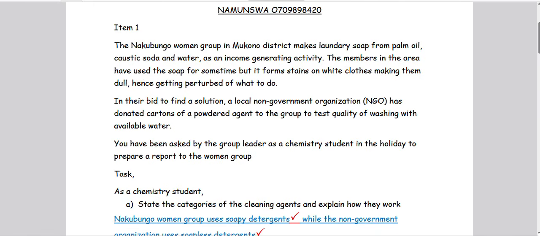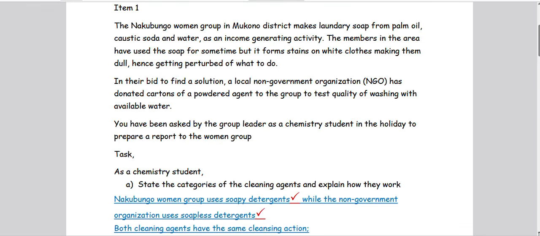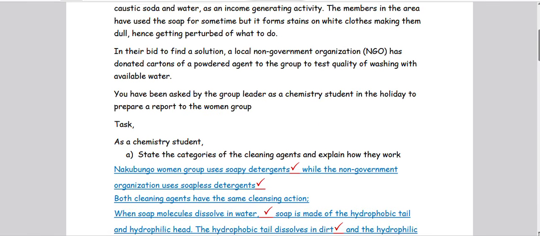Part A, state the categories of the cleaning agents and explain how they work. State the categories of the cleaning agents and explain how they work. So this means that the first thing we are going to do is categorize. After categorizing, we are going to explain.